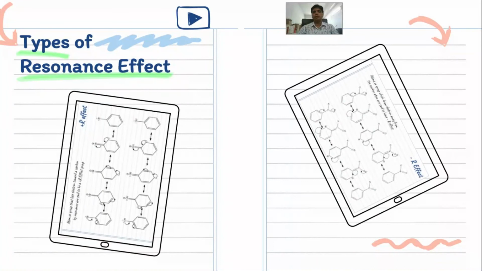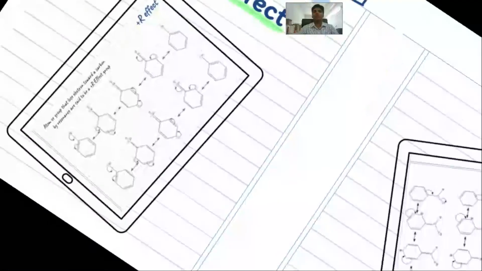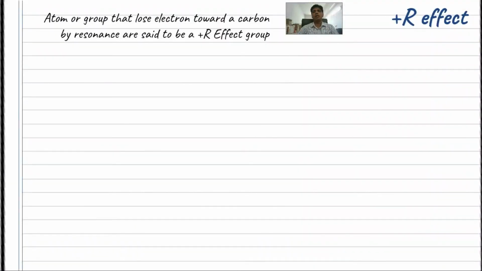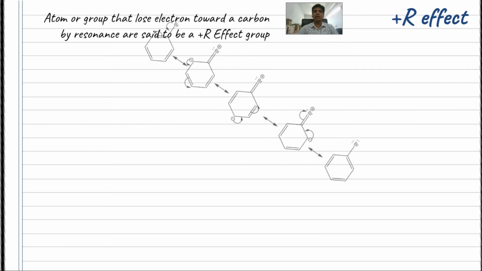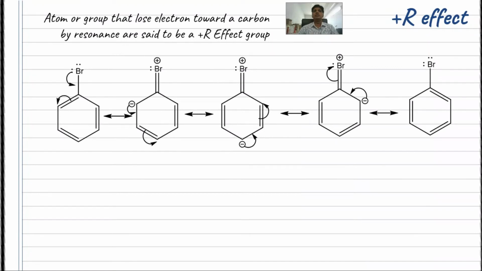Types of resonance. There are basically 2 types of resonance effect, plus R and minus R effect. Plus R effect is the effect in which the atom or group loses the electron towards the carbon by resonance. That means it pushes the electrons towards the carbon. Such a group will be classified as a plus R effect group. Here bromine is such an element which pushes the lone pair electron towards the carbon atom, giving rise to the resonating structure. Same is the example of OH.